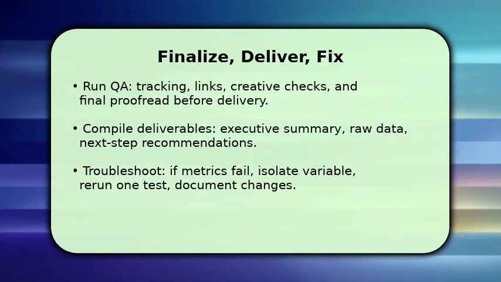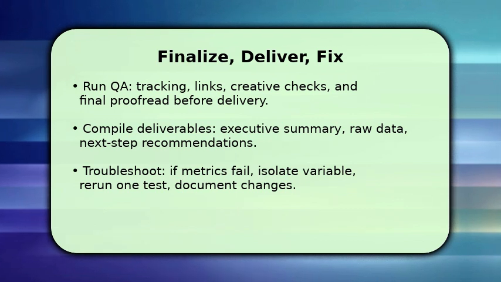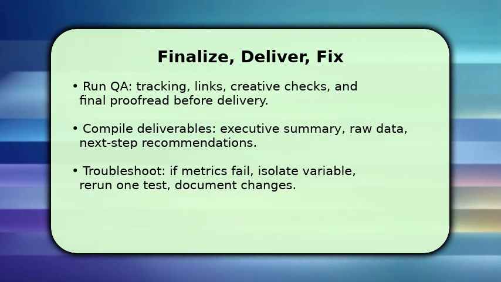QA. Check tracking, links, and creative across devices, and proofread everything. Then compile deliverables: an executive summary that states outcomes, the raw data, and recommended next steps tied to KPIs. Deliver confidently and schedule a short review meeting to walk stakeholders through results.